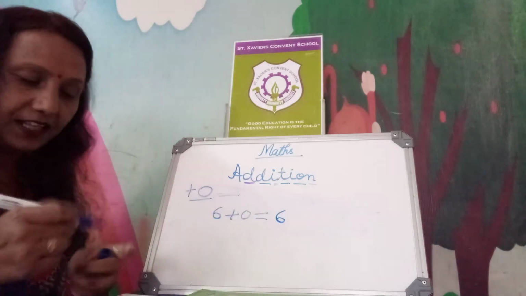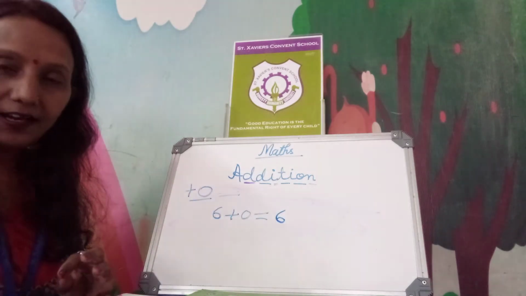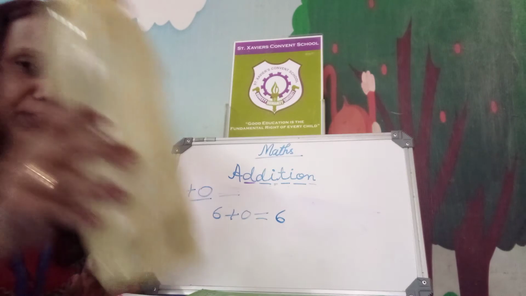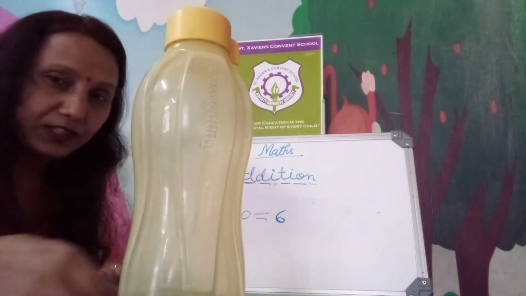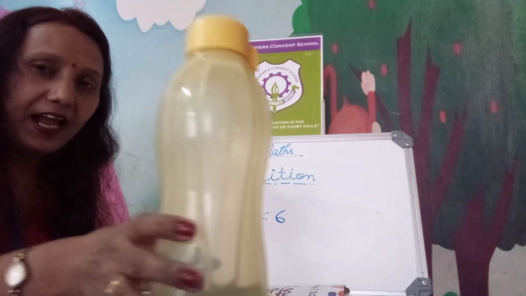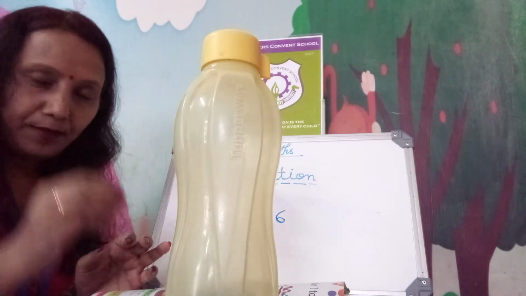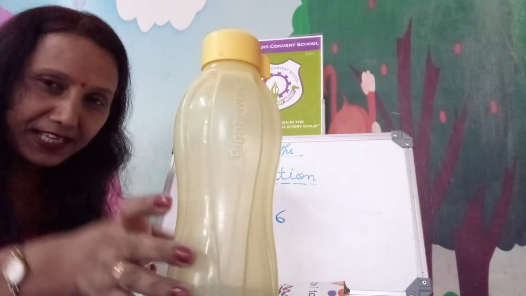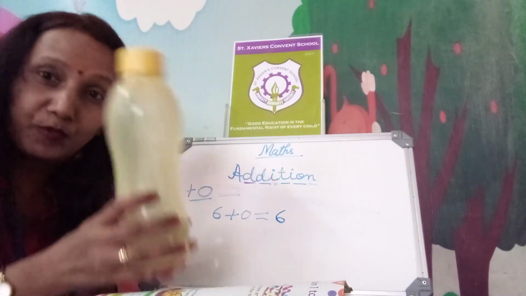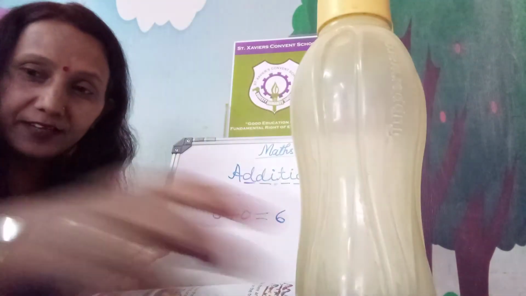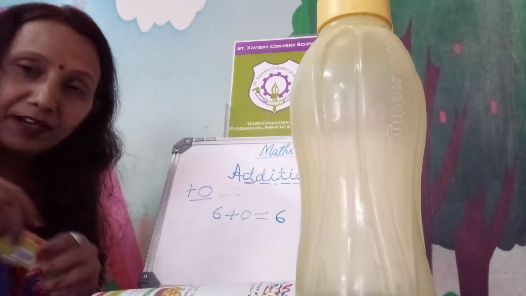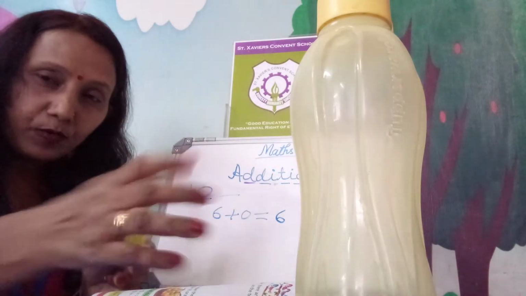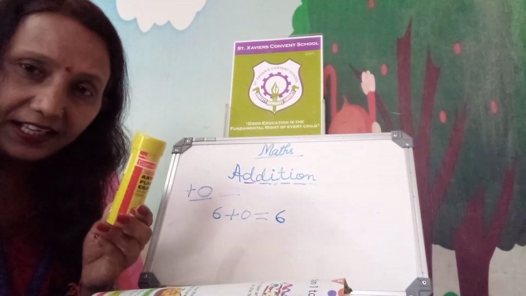0 means nothing. Suppose we are having one water bottle. One water bottle is with me and added nothing, plus 0. So 0 is nothing. So how many bottles am I having? One only. Okay? Suppose I am having one crayon box, and added nothing.